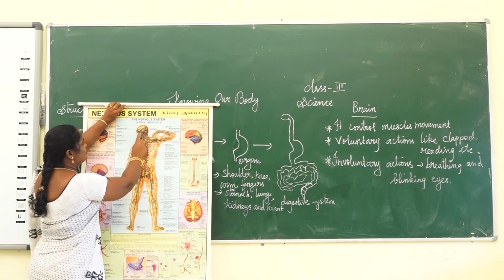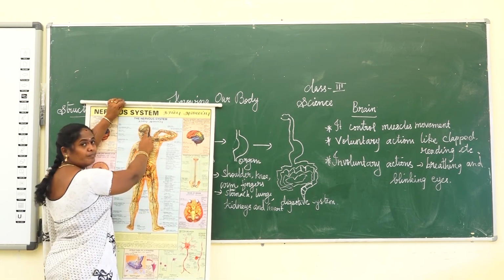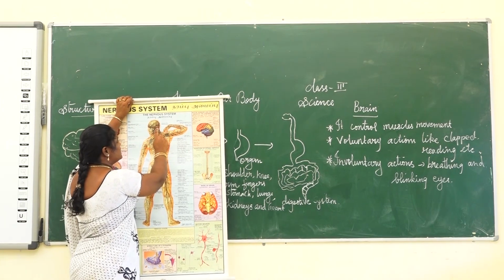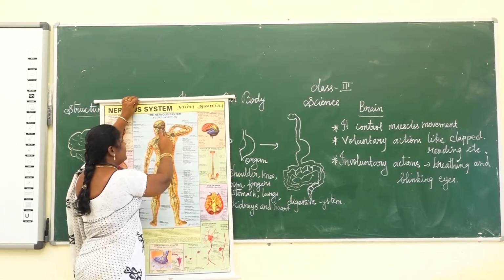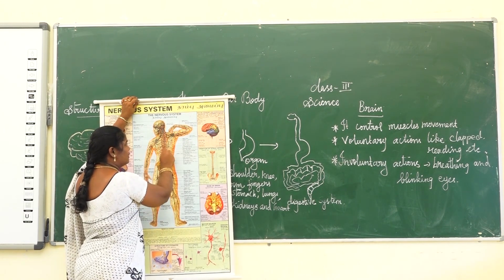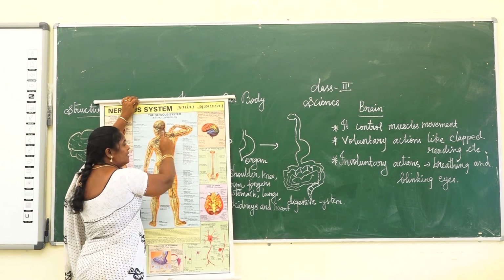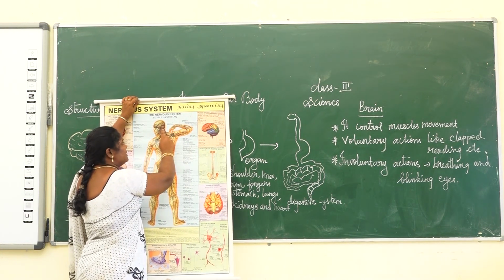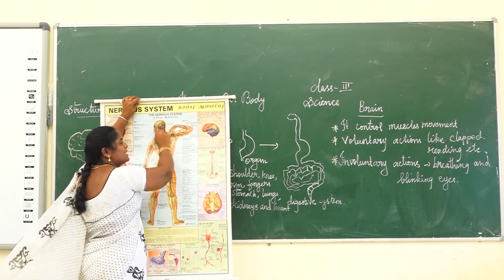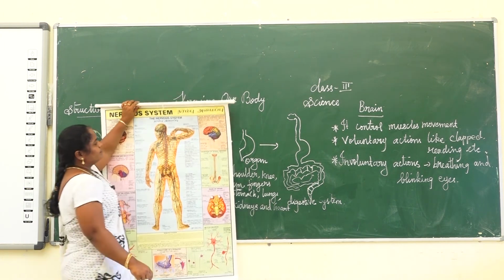See here, this is our brain. This is the cerebrum. This one is the cerebellum. This one is the medulla oblongata. This part connects to our spinal cord. This is our spinal cord. It connects the brain and the spinal cord. This is the medulla oblongata. The largest part of our brain is the cerebrum. This one is the cerebellum.